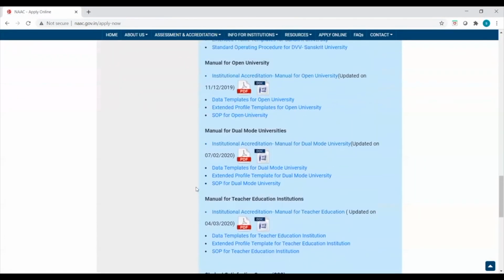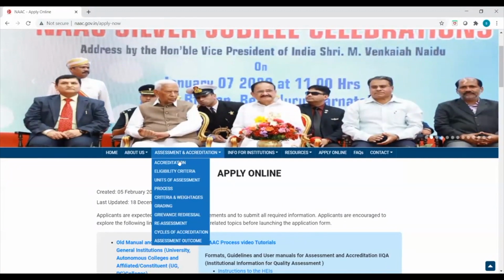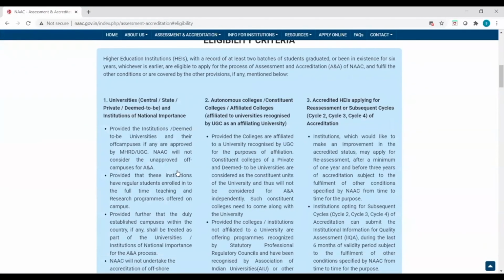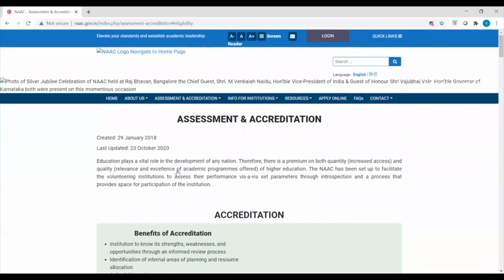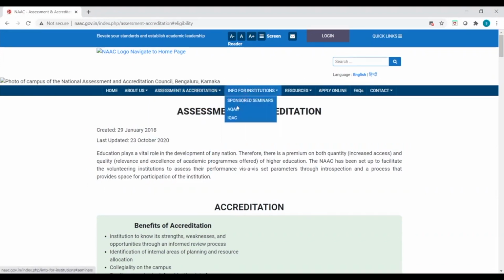Apart from this, regarding assessment and accreditation, the entire process is out here: the accreditation, the terminology, the eligibility criteria for the university, autonomous colleges, accredited colleges. We have mentioned everything on the website also. In the same way, whatever details you want to know are on the public platform: unit of assessment, process, criteria, grading, grievance, everything is out here. The AQAR also, if you want to apply for NAC sponsored seminars, you can apply out here. The details for the AQAR are also out here.